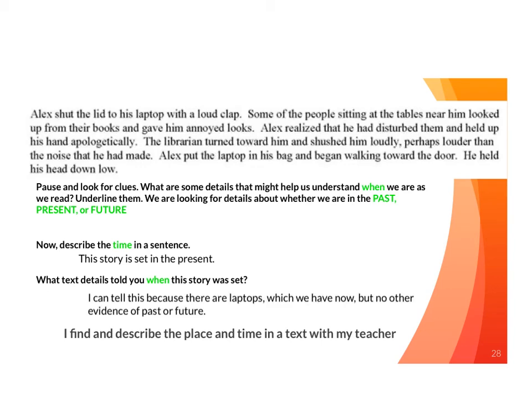So this story is set in the present, and I can tell this because there are laptops, which we have now, but there's no other evidence of it being the past or the future. There's no one talking in ways that people wouldn't talk now, or using technologies like horse-drawn carriages or spaceships that I would find in the past or the future. So this is really a present-day text.